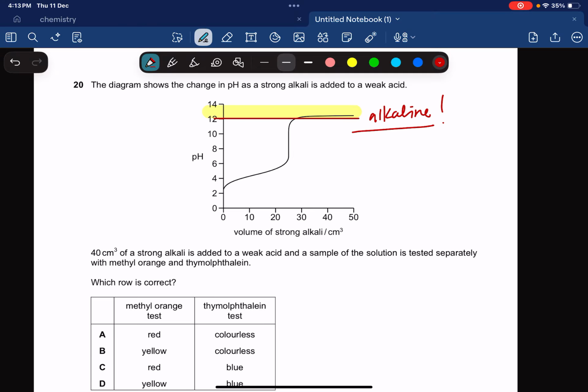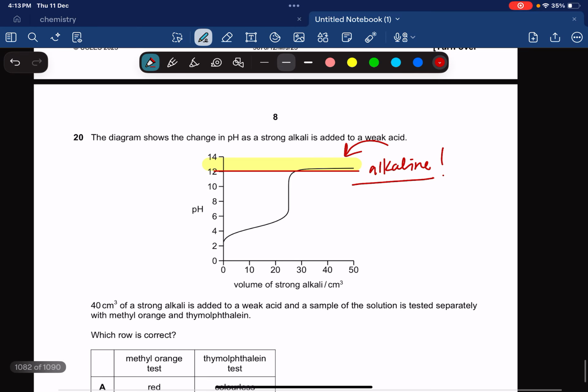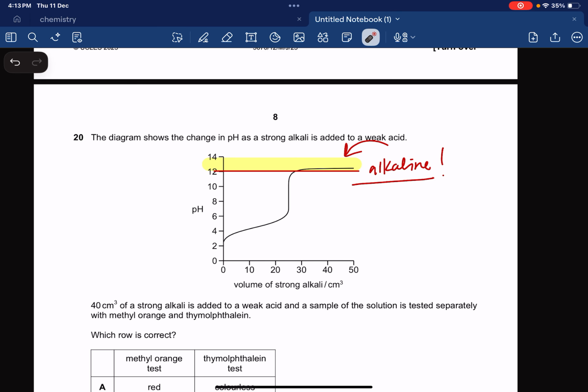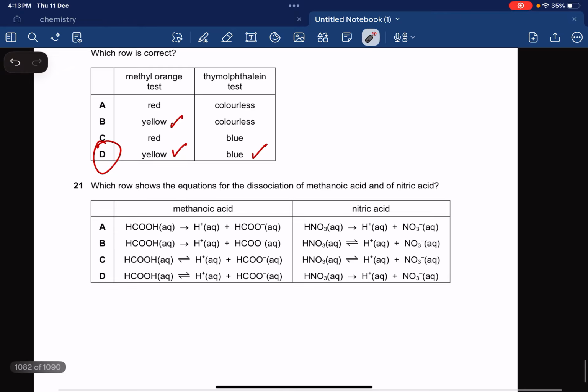So methyl orange is going to turn yellow, and thymolphthalein in alkalis is blue, so it's going to be option number C. Do you get it? What's happening over here? They just added some alkali. The pH chart is something like this. At the end the pH of the solution is 12. When you add the indicator to it, you see a yellow color because methyl orange is yellow in alkali and thymolphthalein is blue.